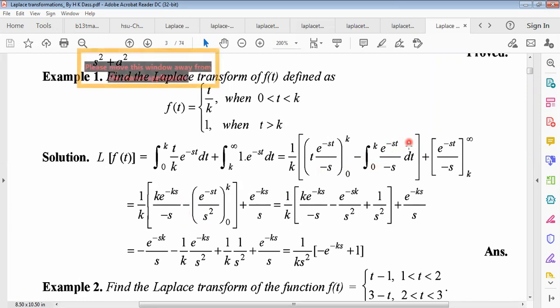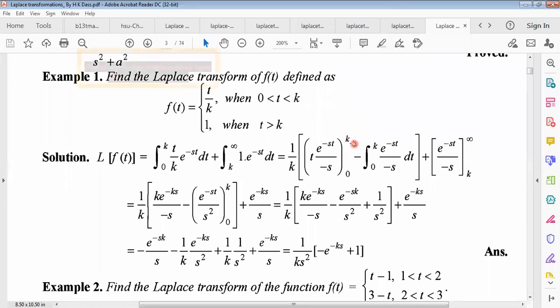Minus this, integration can be written as e to the power minus st. Sir, do we put the upper limit and lower limit values of k inside t, sir? In replace of t, upper limit, we have to put t equals k here, because these are t values.